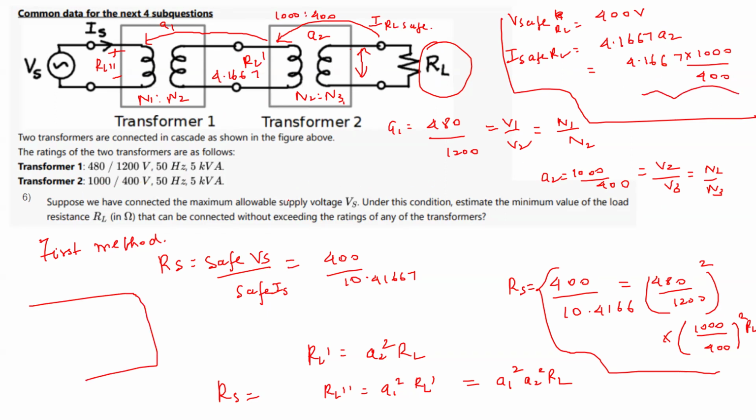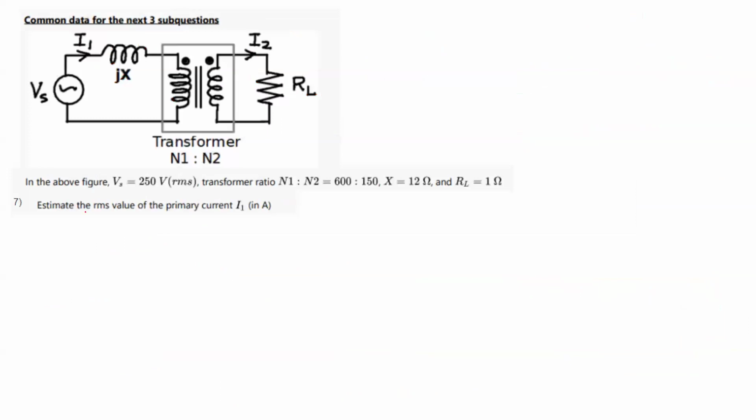Now let us go to the next question. In the next question, we have to find the RMS value of the primary current I1, and everything else is given to us. So how will we do it? Let us see this question. We have Vs, we have jX. Now I'll transfer this RL to the primary side. I'll refer it to the primary side.